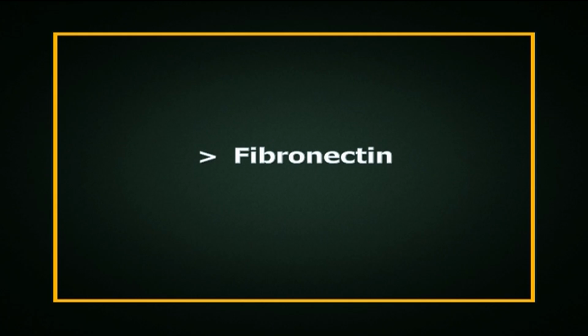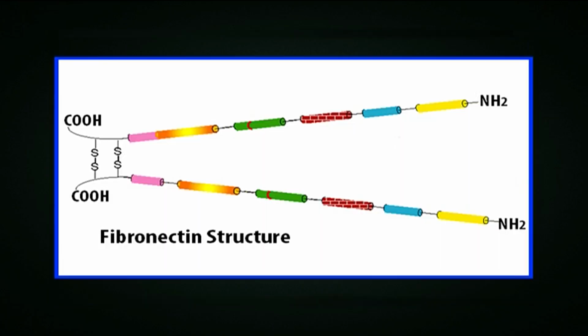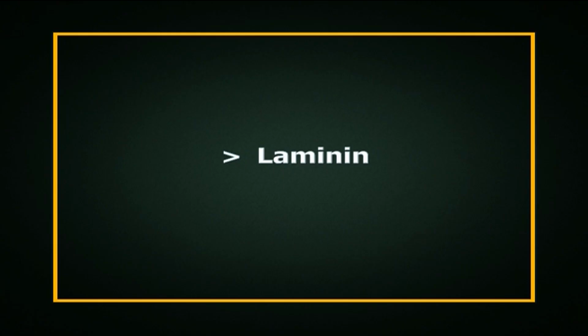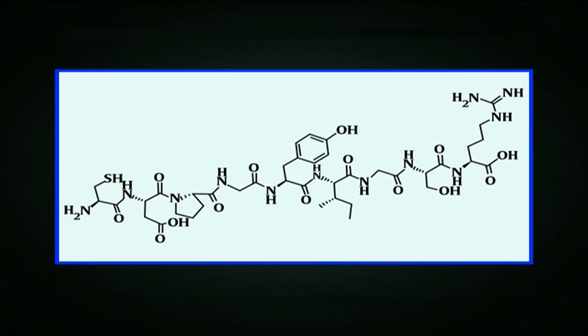Next is fibronectin. Fibronectins are glycoproteins that connect cells with the collagen fibers in the ECM, allowing cells to move through the ECM. Fibronectins bind collagen and cell surface integrins, causing a reorganization of the cell cytoskeleton to facilitate cell movement. Next is laminin. Laminins are proteins found in the basal laminae of virtually all animals. Rather than forming collagen-like fibers, laminins form networks of web-like structures that resist tensile forces in the basal lamina.